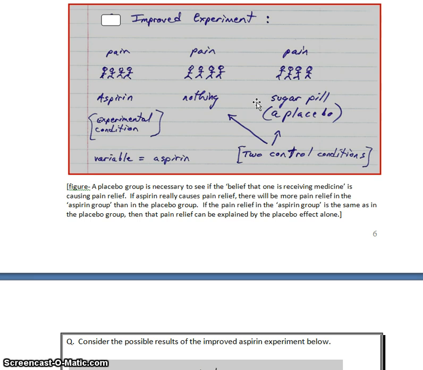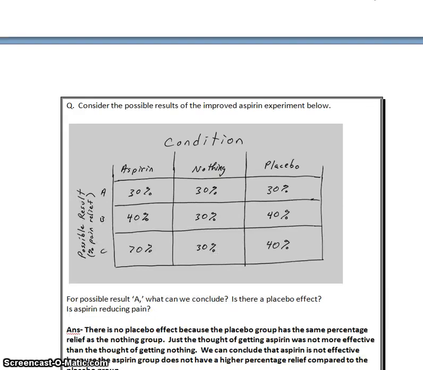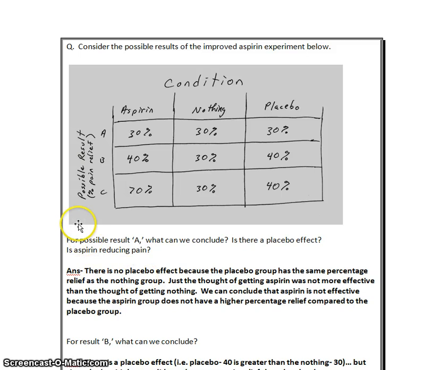So notice in our terminology, both of these groups, the nothing group and the placebo group, are control conditions because the groups are not receiving the variable, the thing of interest. Only the aspirin group is the experimental condition. So let's see what some possible results might be. And again, we have this chart idea. And let's not get confused here. These are just possible results, and we read them across. So possible result A would be these numbers across here for the three conditions. Possible result B would be these numbers. Possible result C would be these numbers. And this is just to help us understand better how to interpret results.